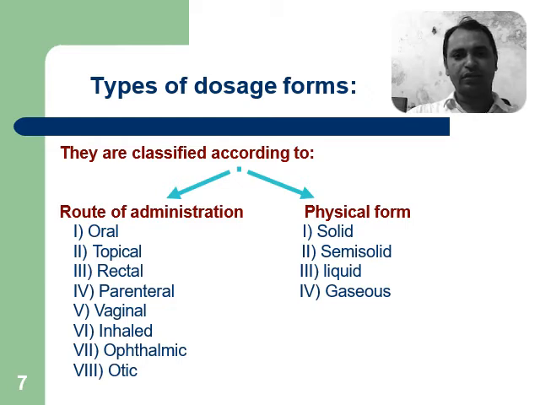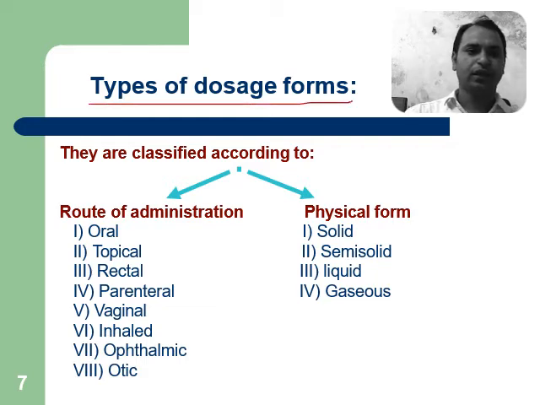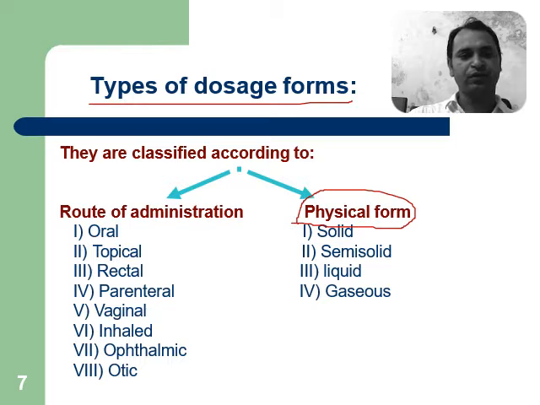Now the classification of dosage form or the types of dosage form. Dosage forms are generally classified based on the route of drug administration or the form in which they are present, like physical form and route of administration.